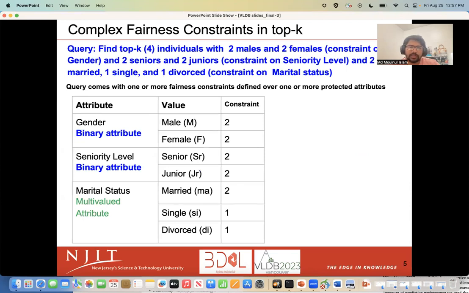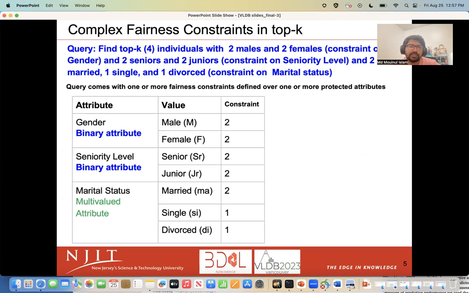However, we study the problem in the context of complex query constraints that may be important when the constraints intend to satisfy fairness criteria. As an example, imagine that the candidates in the dataset have 3 protected attributes: gender, seniority level, and marital status.